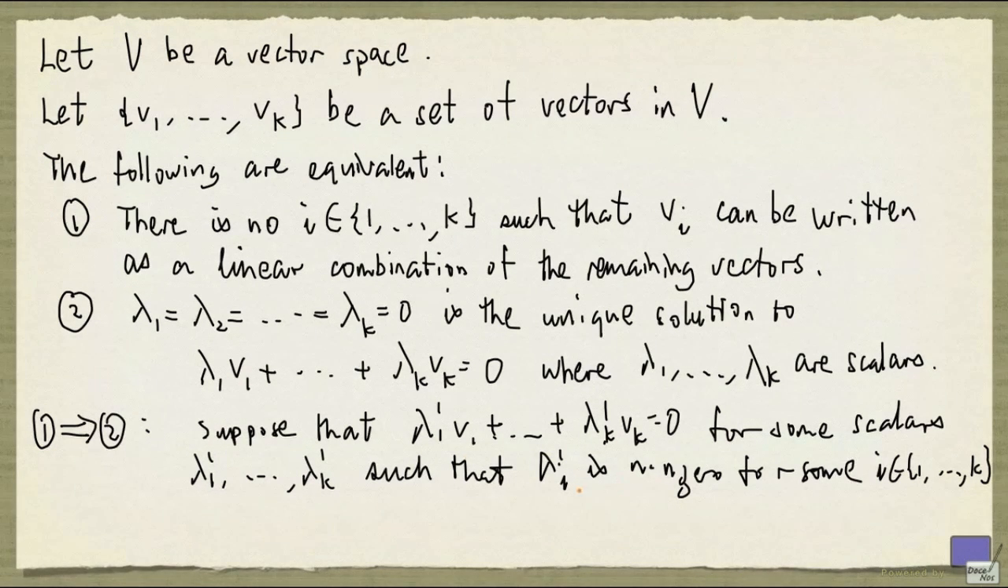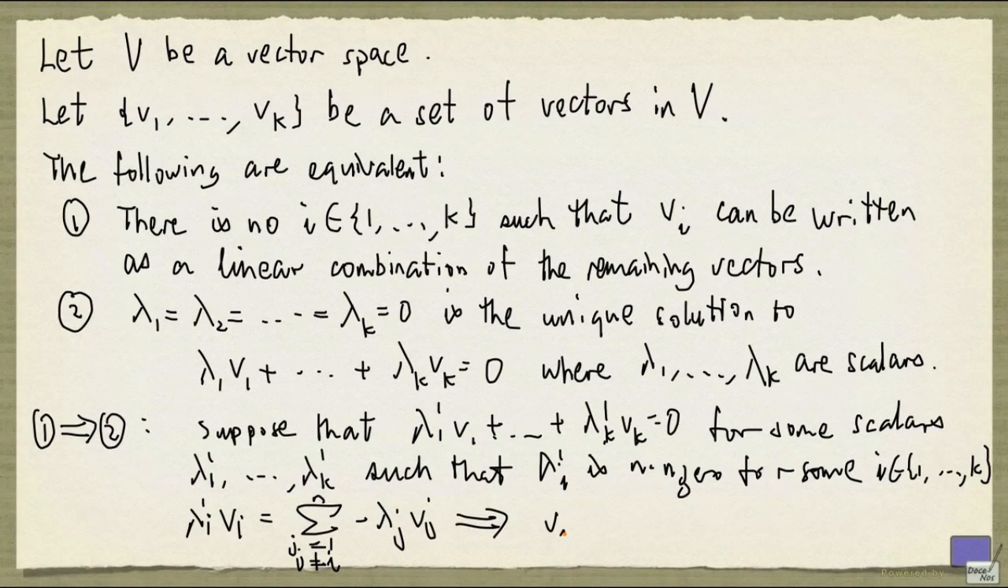So suppose this is non-zero, then what I can do is write lambda i prime Vi as the remaining terms. But now this means that since lambda i prime is non-zero, I can multiply both sides by 1 over lambda i prime, and that will give us this. So this is actually k, not n. So k here.